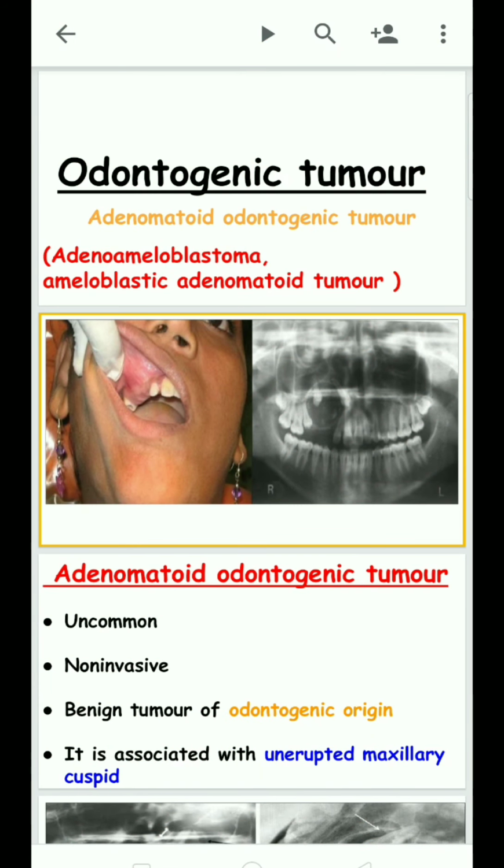Today we will discuss the topic adenomatoid odontogenic tumor in odontogenic tumors. It is also called adenoameloblastoma or ameloblastic adenomatoid tumor. In the term adenomatoid odontogenic tumor, adenomatoid represents the duct-like structures. An odontogenic tumor is a tumor arising from tooth-forming cells like Hertwig's epithelial root sheath, enamel organ, dental lamina. So the large number of duct-like structures present in this odontogenic tumor is why it is called adenomatoid odontogenic